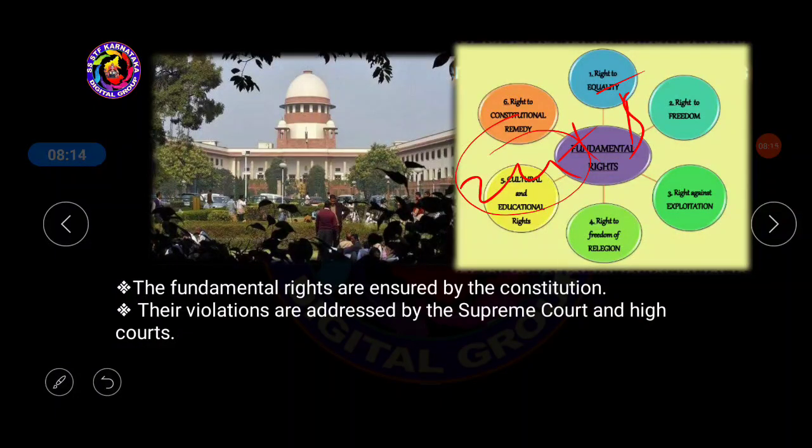If fundamental rights are violated, if right to equality is violated, then you can go to the Supreme Court. Here is the picture of the Supreme Court, and the Supreme Court is like a watchdog of your fundamental rights. If the violation of the fundamental rights is taking place, then the Supreme Court will come into the picture and try to make sure that fundamental rights are made available for the people of India.